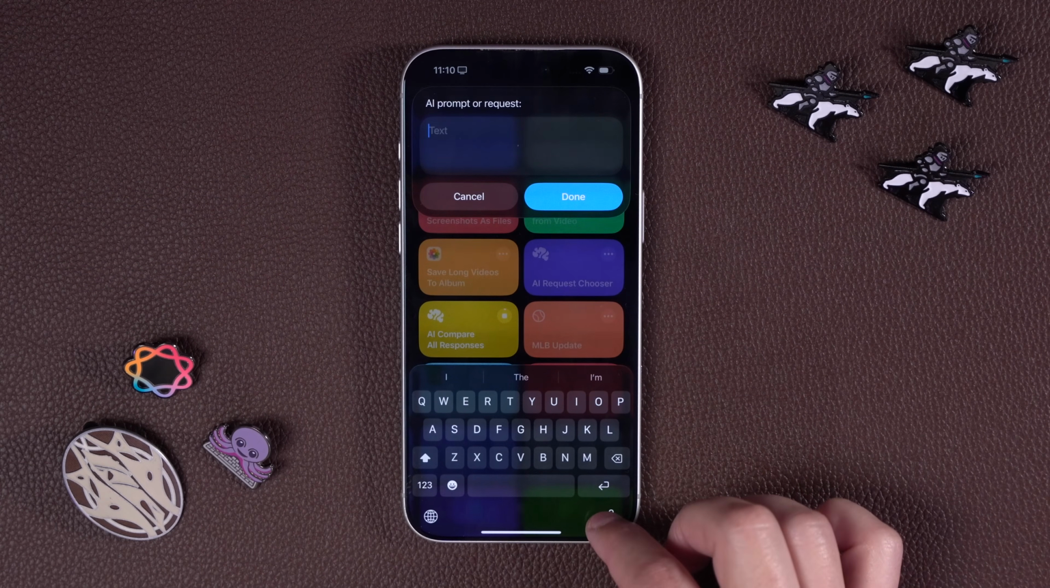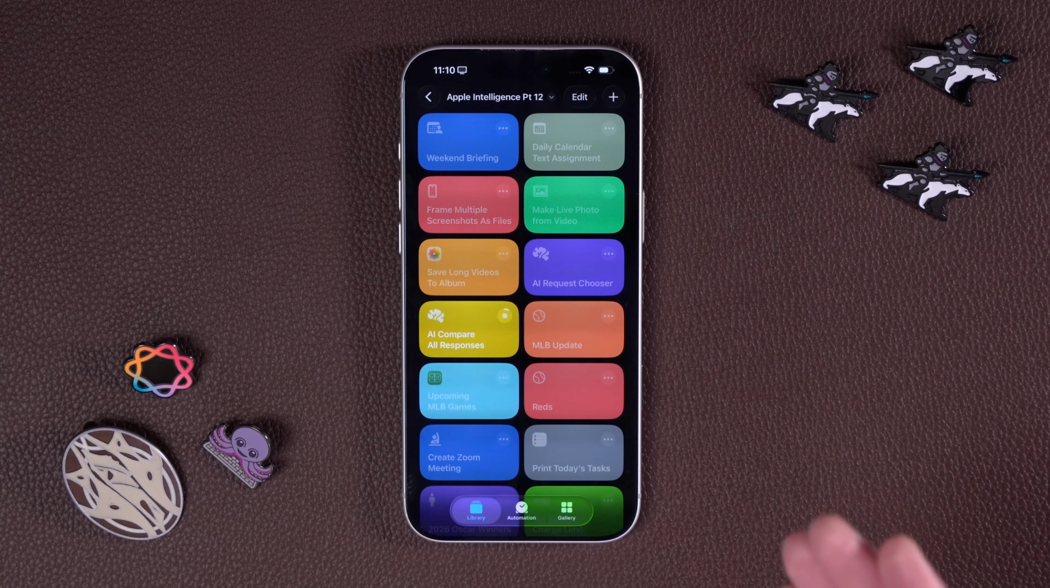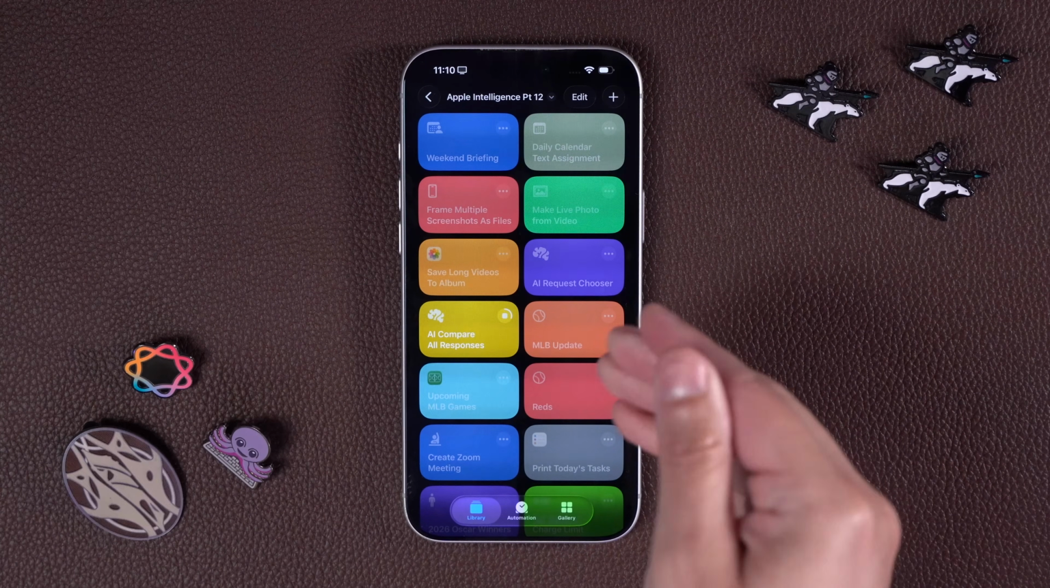When you run this, you can ask it something like, what's the average rainfall in the Amazon basin? And now it's going to go through all 4 of those AIs, send that same prompt to each one, combine all those responses, and then show it to me here.